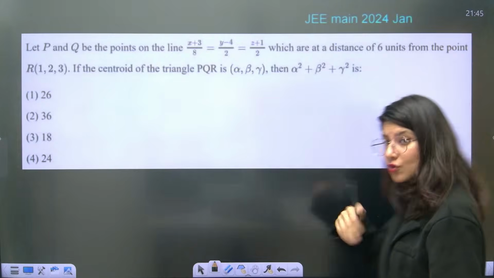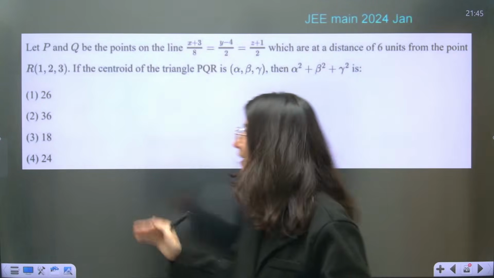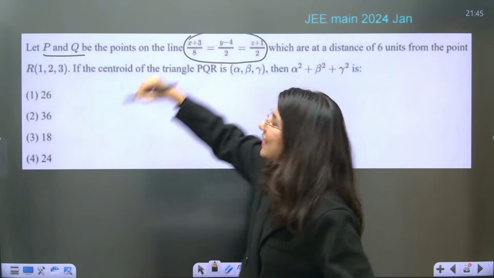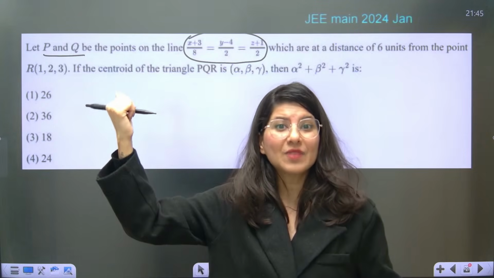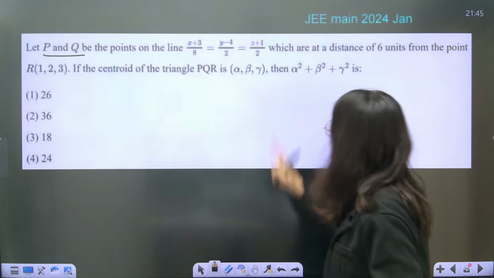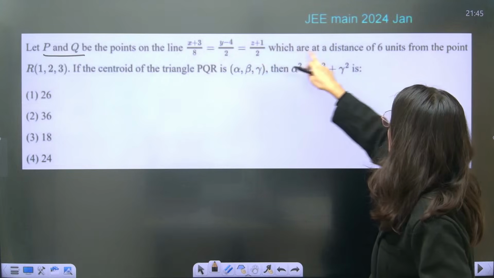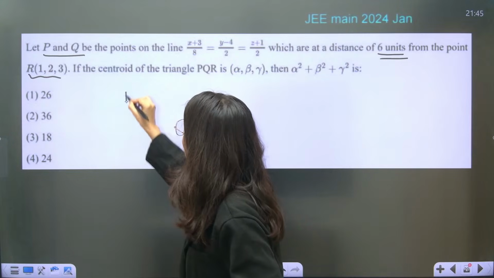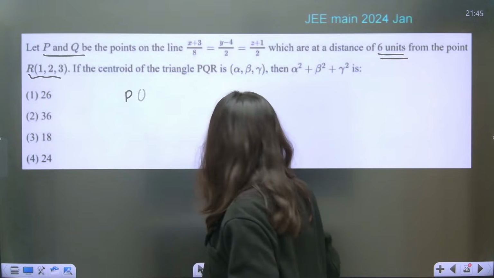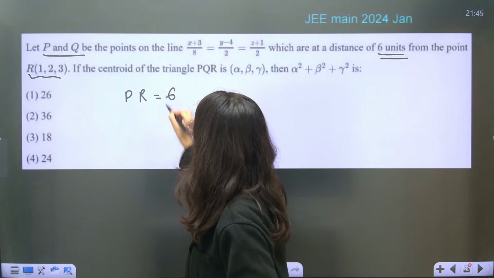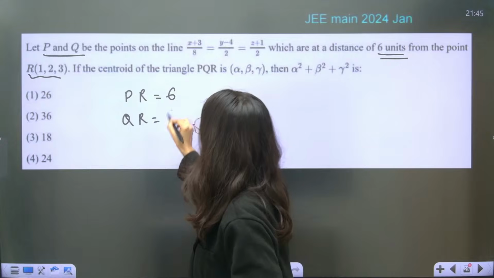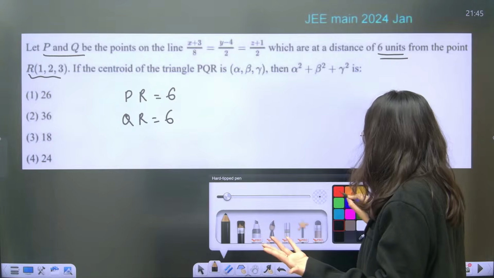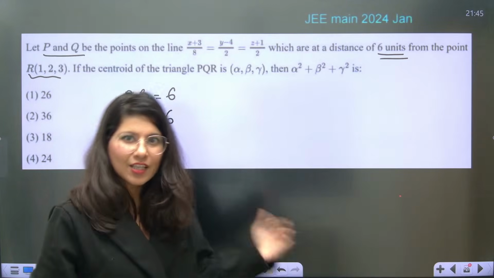So let us start solving the question. Let us start reading the question right away. P and Q are the points on this line. Are you understanding it? You have to assume the point on this line. P and Q are the points on this line which are at a distance 6 units from this point R. So basically, PR is equal to 6 and also QR is 6. The condition of P and the condition of Q are exactly the same.